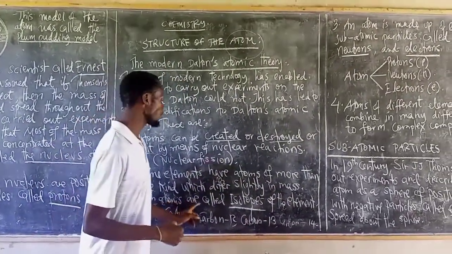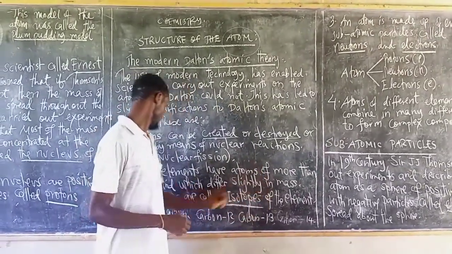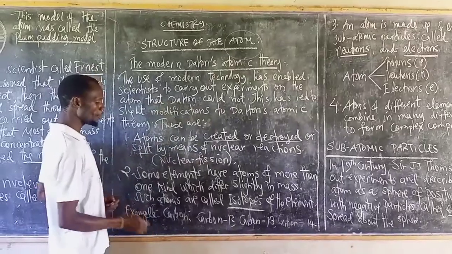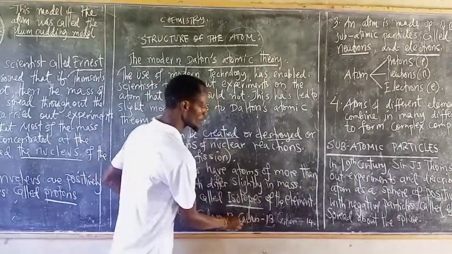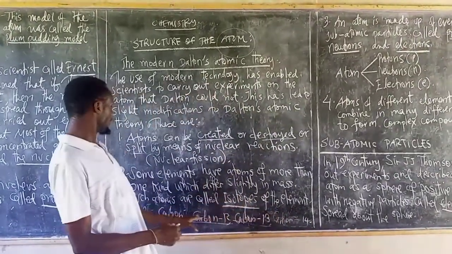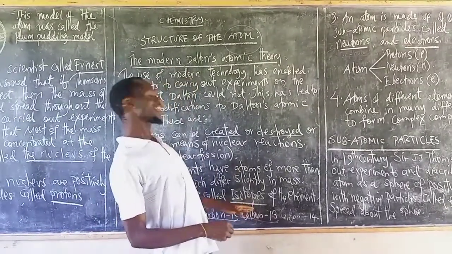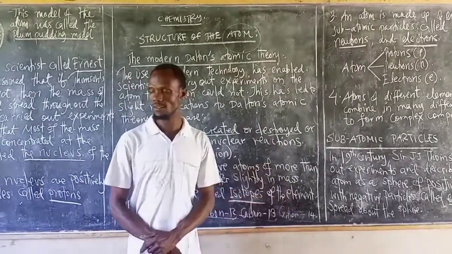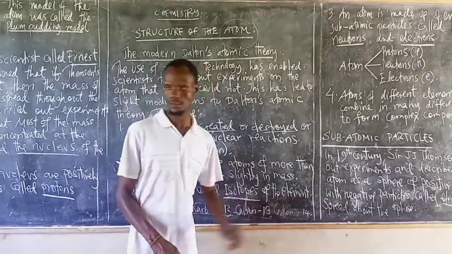Such atoms are called isotopes of the element. Example, carbon has three isotopes. We have carbon 12, carbon 13, and carbon 14. So these have different mass, though they come from the same element, but according to Dalton, they were supposed to have the same mass and same chemical property.